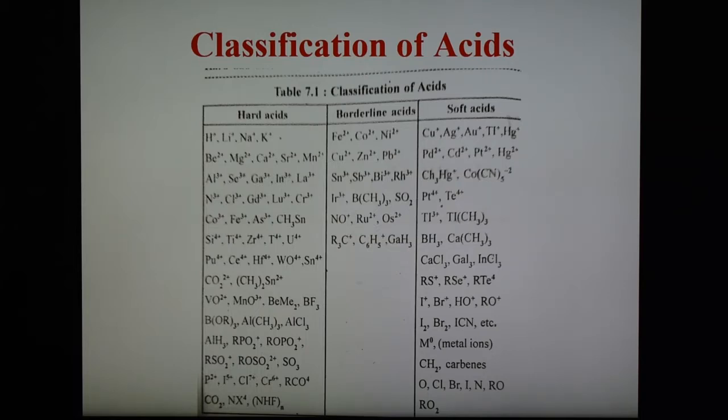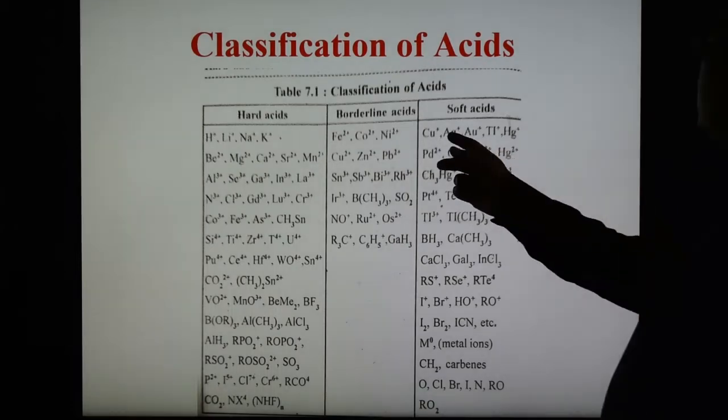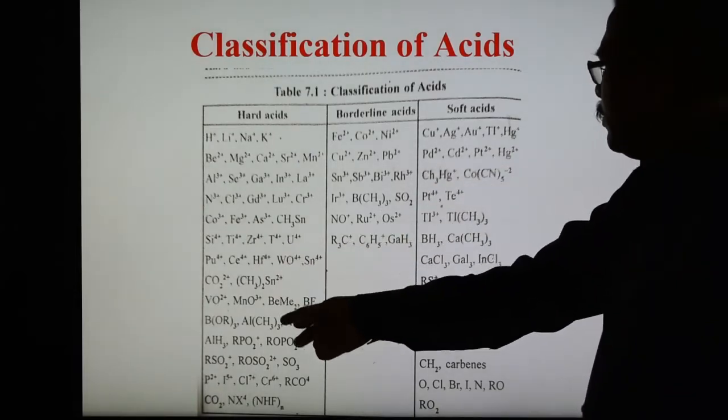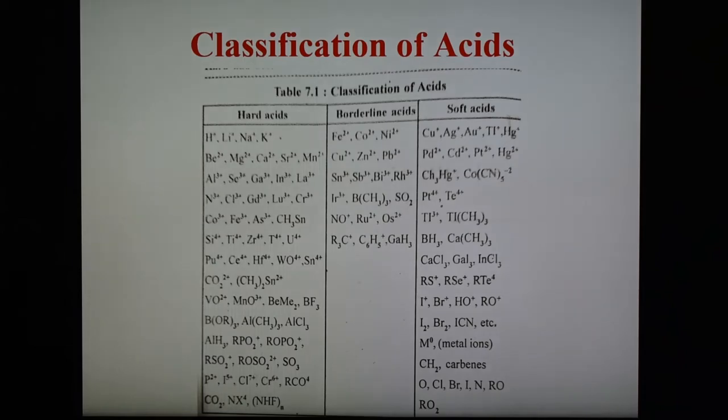So these are some examples, and soft acids are shown on the right side. Cu plus 1, Ag plus 1, they have the large size, they have low polarizing power because of the large size, and they show low positive oxidation state. So oxidation state generally here in case of plus 1 is there, plus 2, but in the hard acid case high, plus 4, plus 3, plus 6 is there, like that. So low and high oxidation state is there. So these are the examples of hard and soft acids.